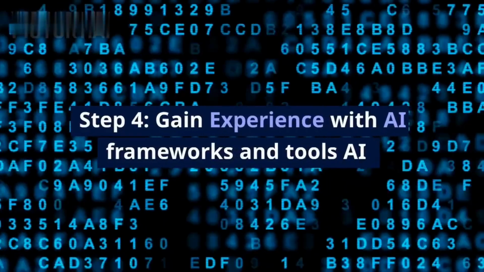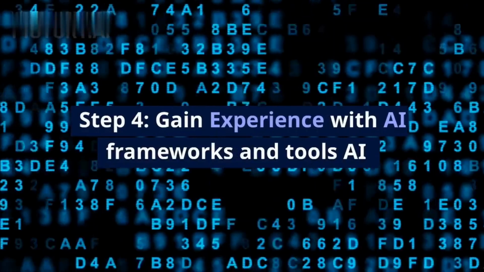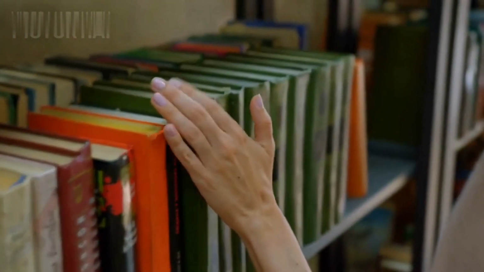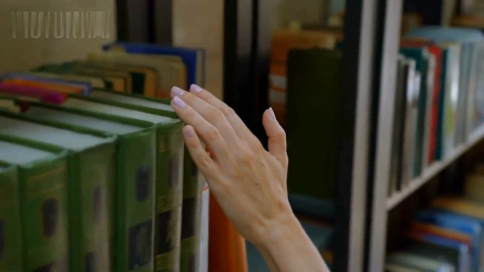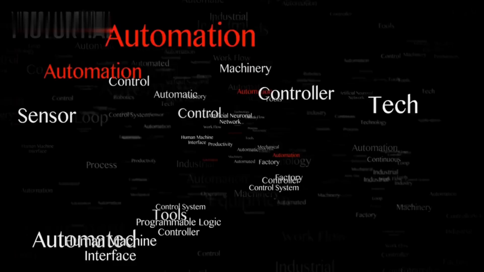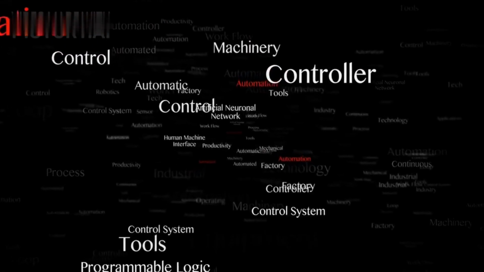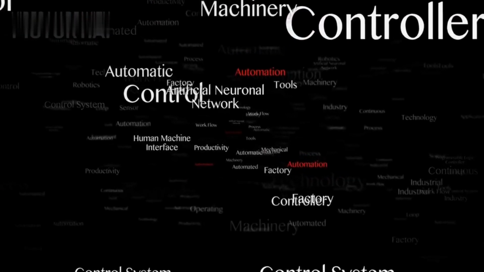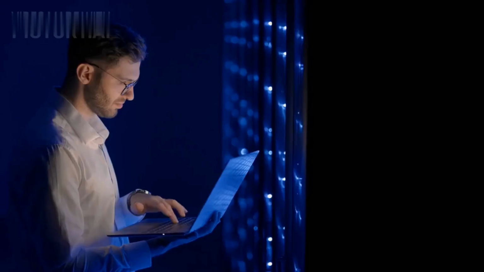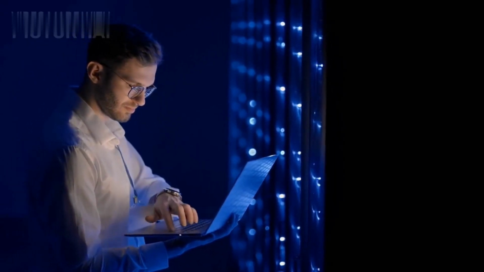Step 4. Gain experience with AI frameworks and tools. AI frameworks and tools are software libraries that enable you to build, train, and deploy AI models efficiently. Familiarize yourself with popular AI frameworks and tools such as TensorFlow, Keras, PyTorch, and Scikit-learn. This will help you build robust AI models and systems.